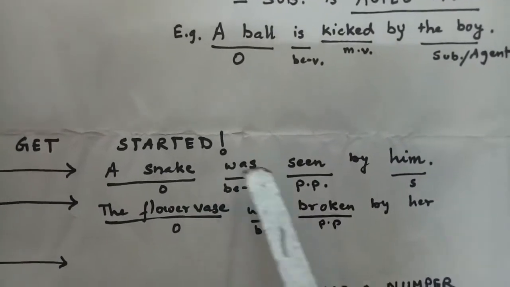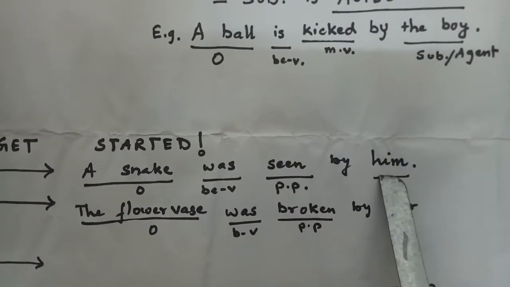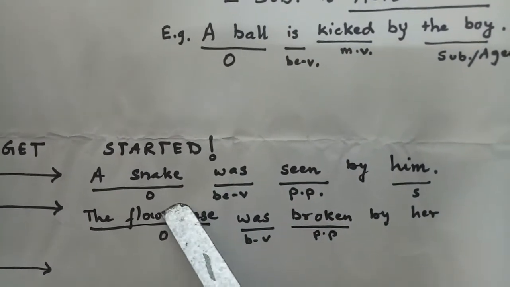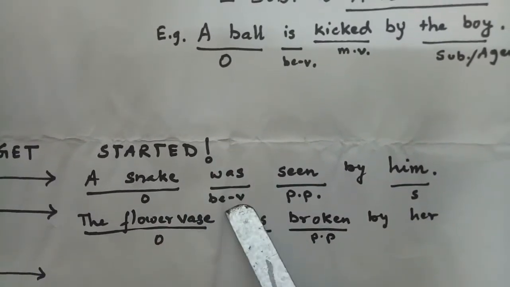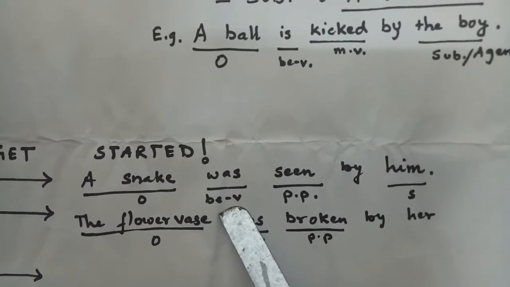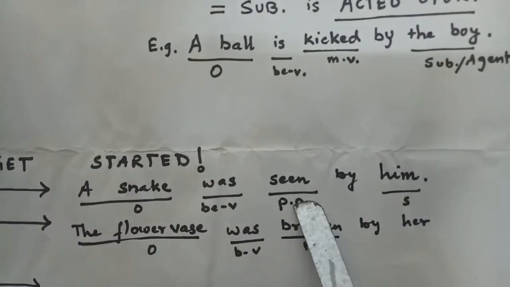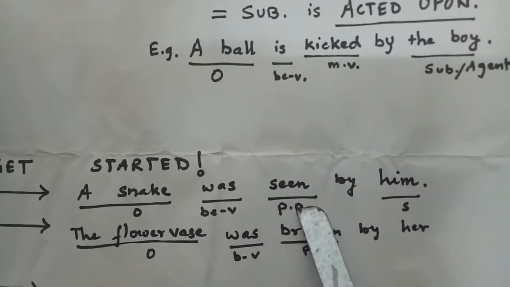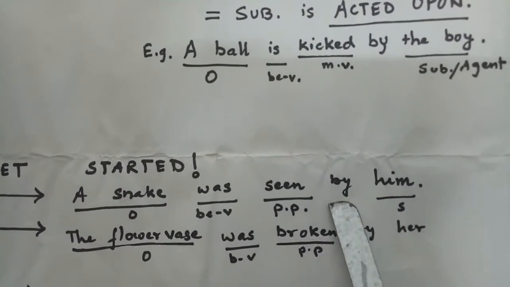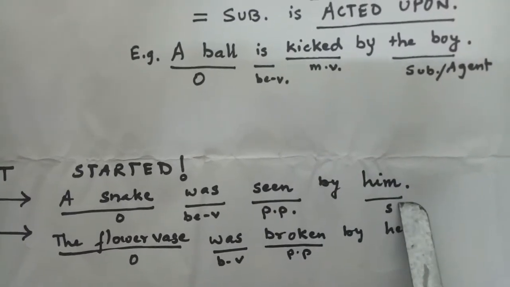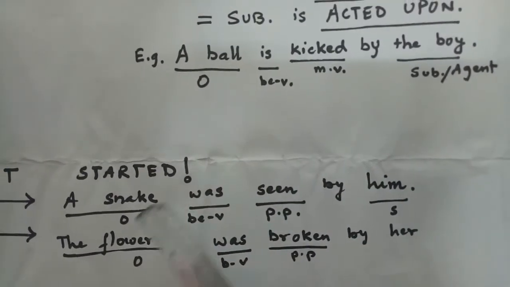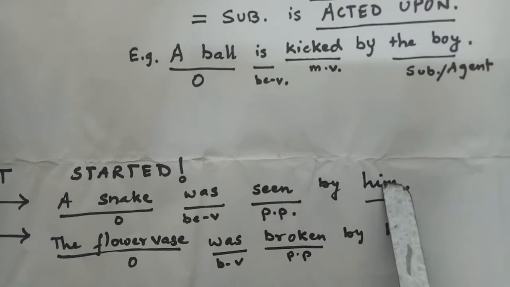A snake was seen by him. The sentence begins with the object, then the be verb, am, is, was, are, were, then the past participle of the main verb seen, then the preposition by, and then the subject him. A snake was seen by him.